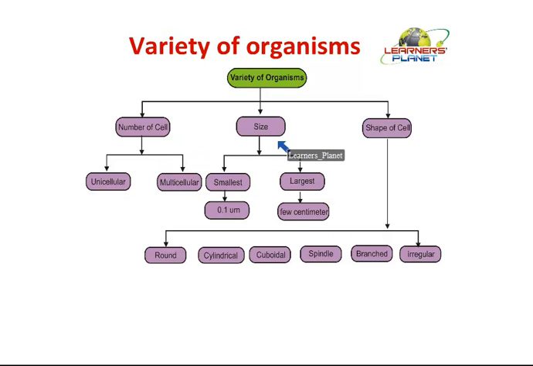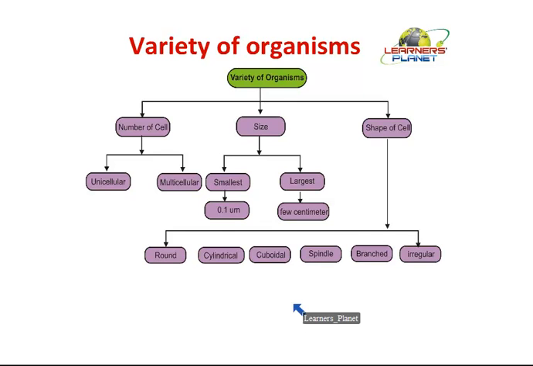Besides number and size, the variation could be observed with respect to the shape of the cell. Now there is no single fixed shape for cells in general. They have different types of shapes. But if a particular type of cell has a particular shape, then that is going to be fixed for that type of cell. For example, if we quote RBC, then this RBC is always going to be round only. It could not be spindle shaped, it could not be branched or something.